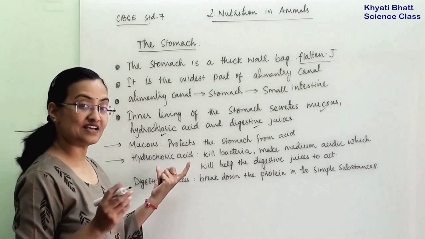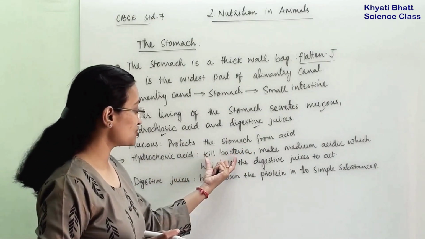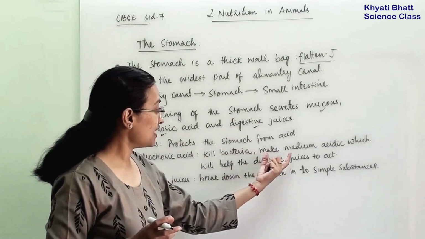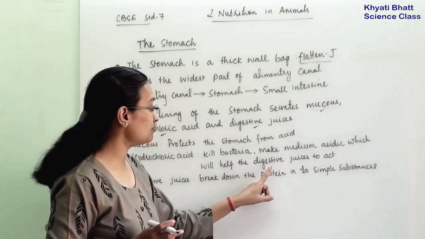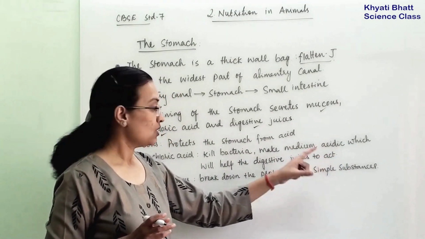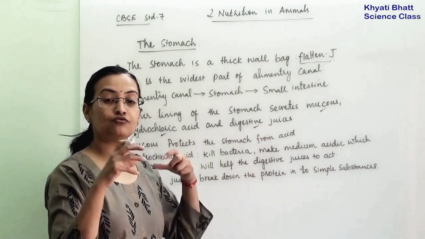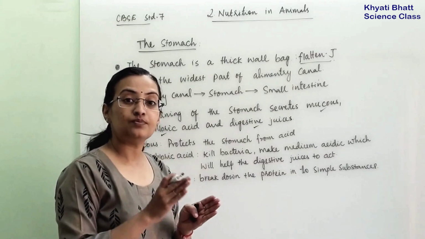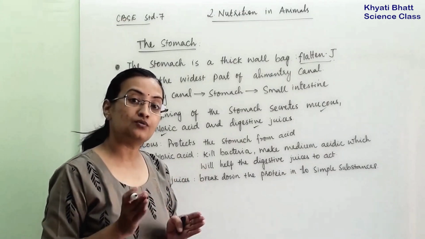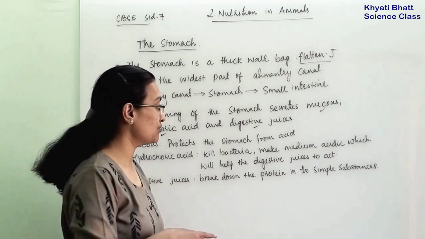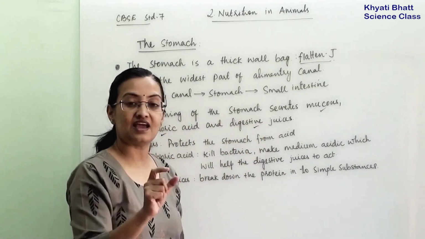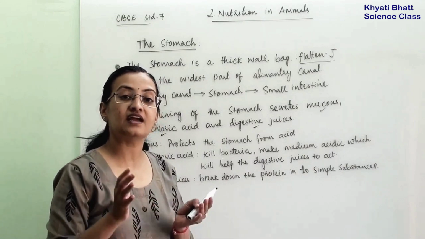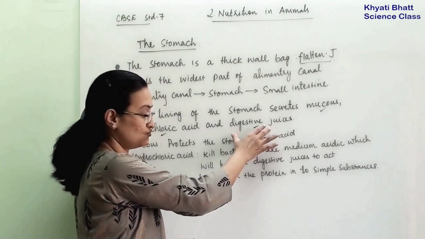Then why do we need acid in our stomach? The first function is that it will kill the bacteria which remain in the food. Then it makes the medium acidic, which will help the digestive juices to act. Those digestive juices act on the food particles and digest the food. How will the acid help? It will provide an acidic medium, because these digestive juices can act only in an acidic medium. So that's why hydrochloric acid provides an acidic medium for these digestive juices.